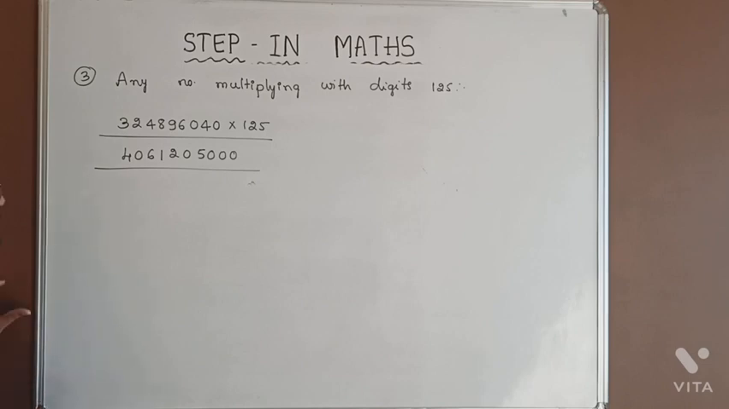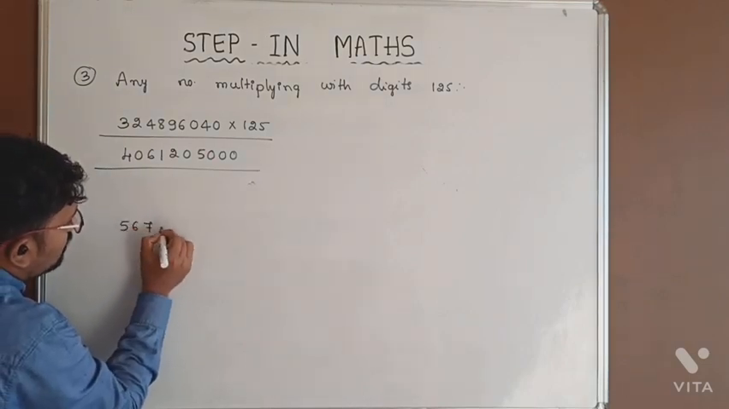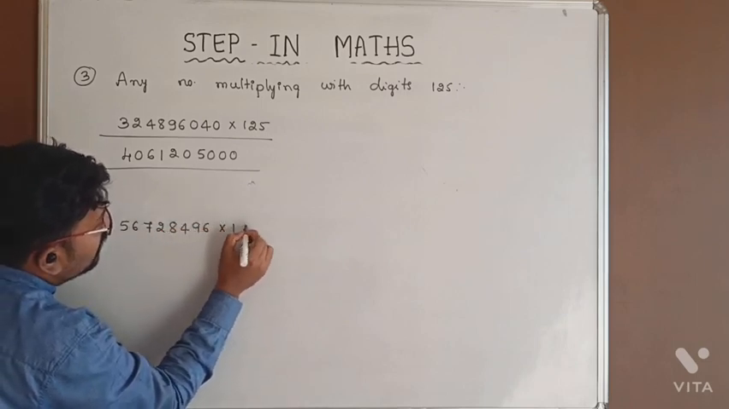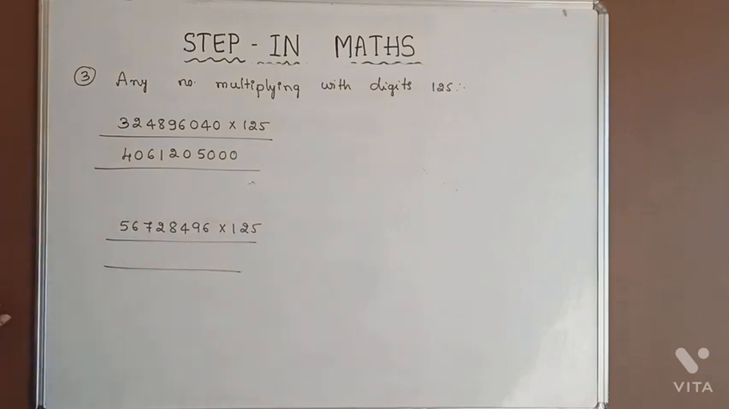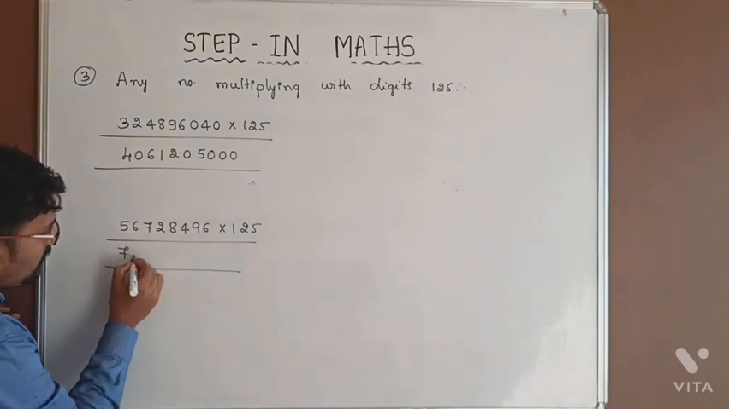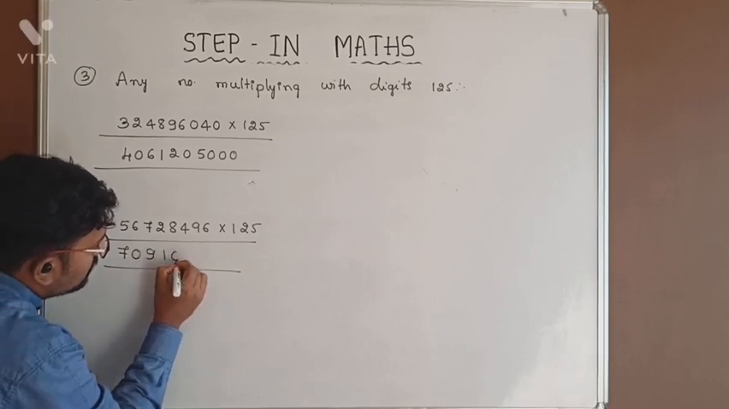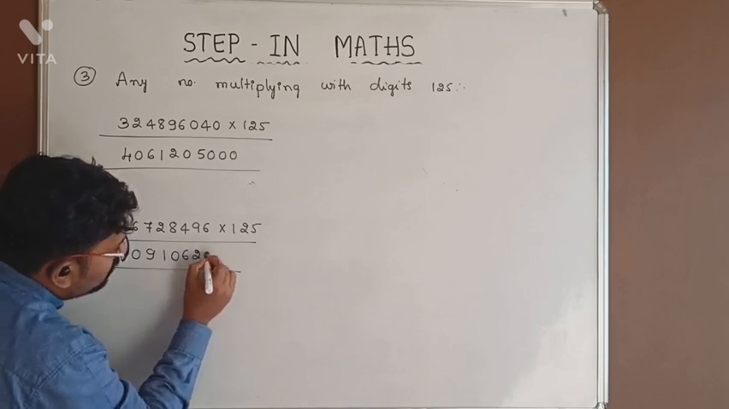Let us take one more example. 5 6 7 2 8 4 9 6 into 125. The answer for this is 7 0 9 1 0 6 2 0 0.